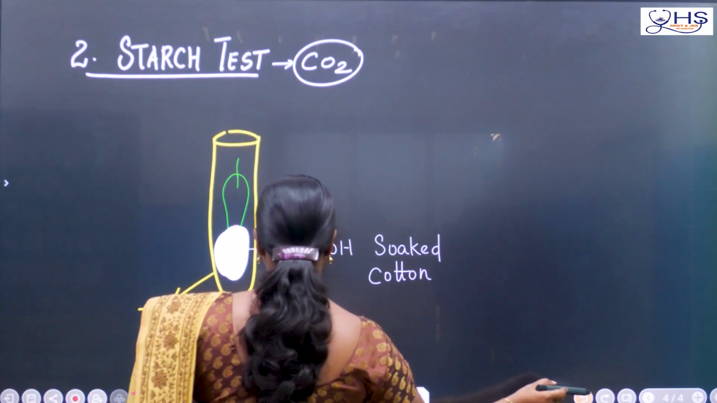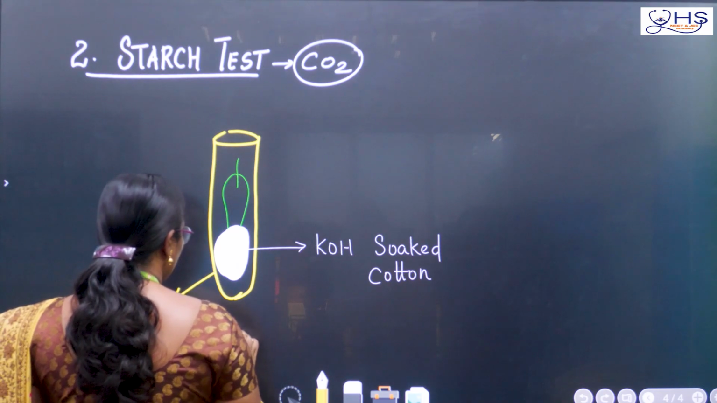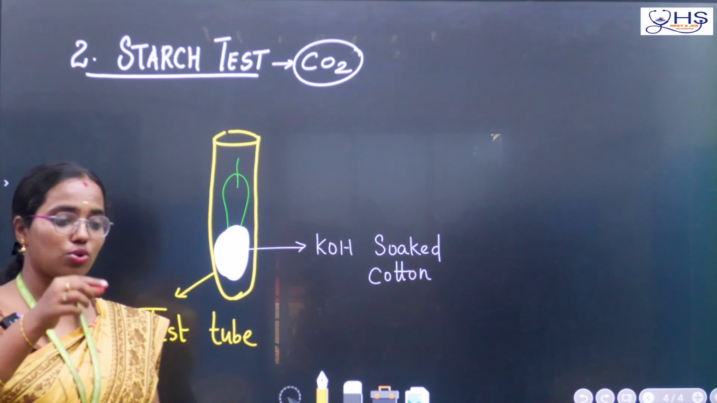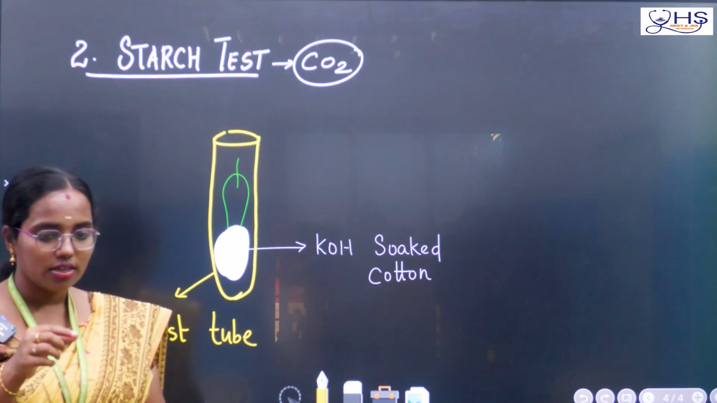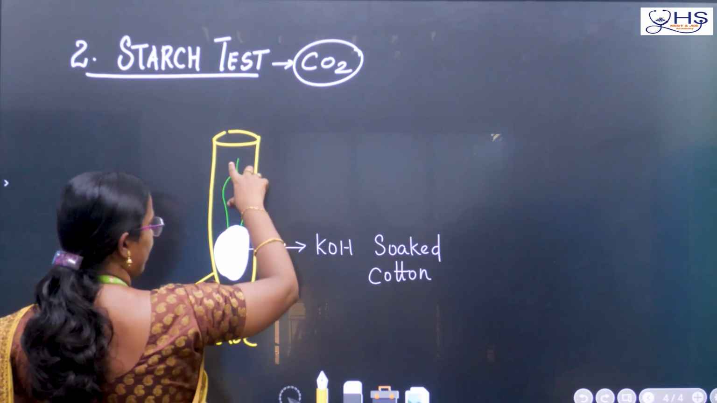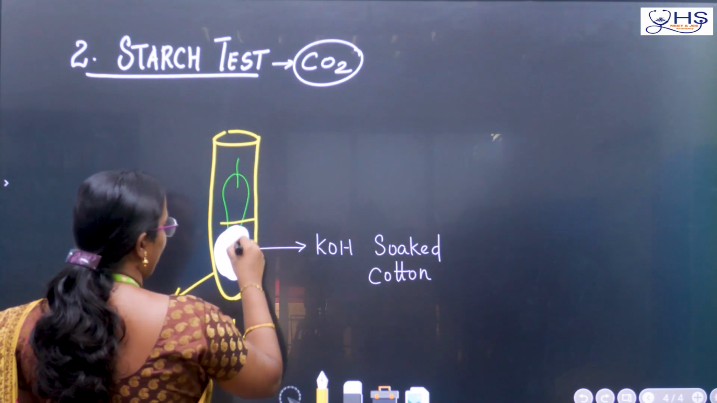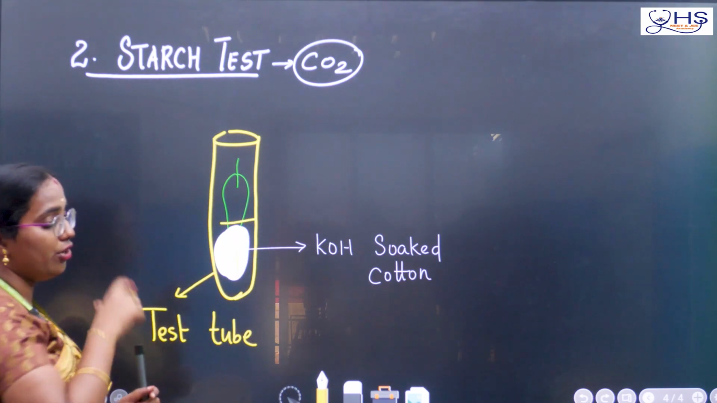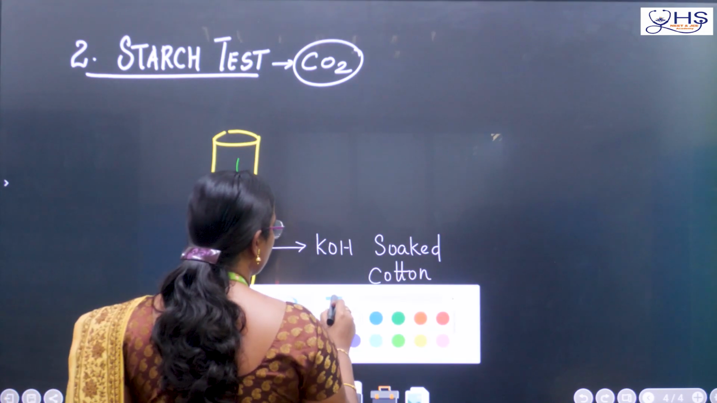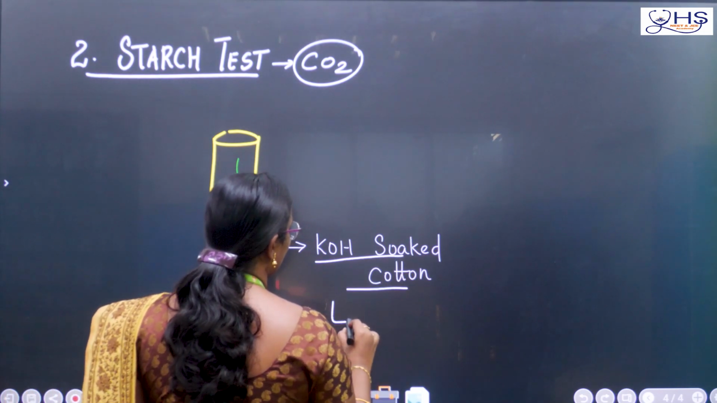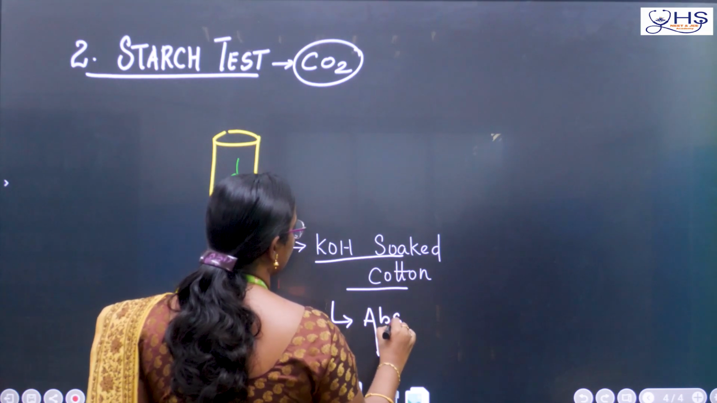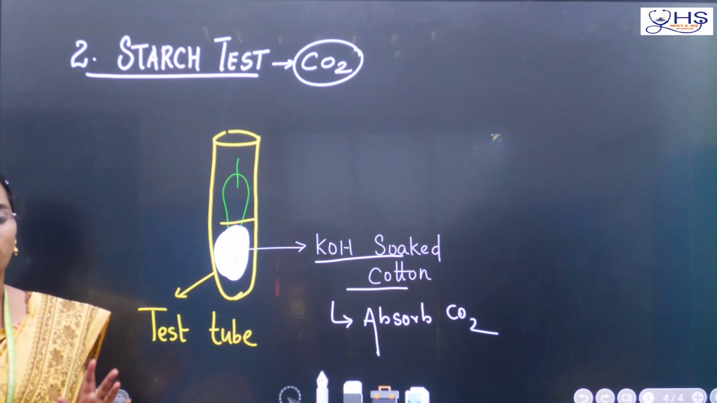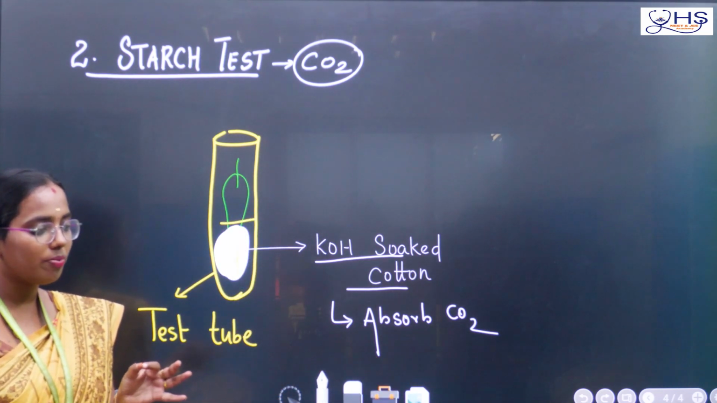a piece of cotton. Okay, this cotton is already soaked with KOH. Cotton soaked with KOH will be present in the test tube, and half of the leaf will be exposed to the cotton and the other half will remain free. Okay, now what is the property of KOH? The property of KOH is to, yes, what is the property? Absorb CO2. This can be a question. It will absorb the CO2. The property of KOH is to absorb CO2.